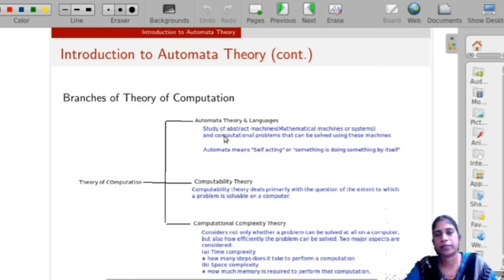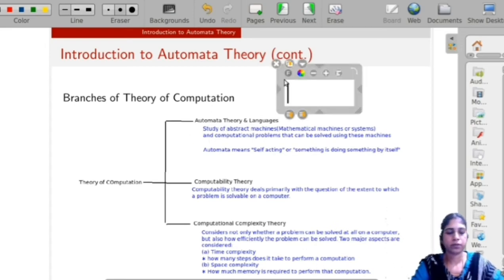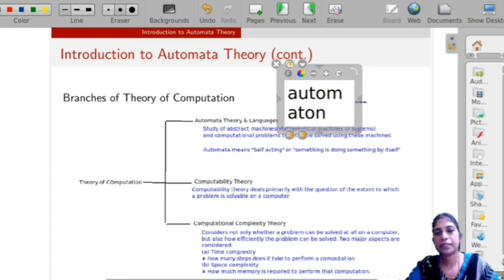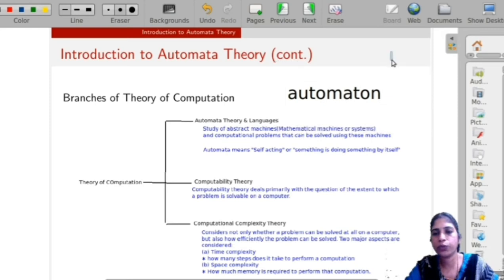That is called automata. Automata is actually a plural word. Its singular word is automaton. Automata means self-acting, or something doing something by itself. That means the machine itself is doing something.